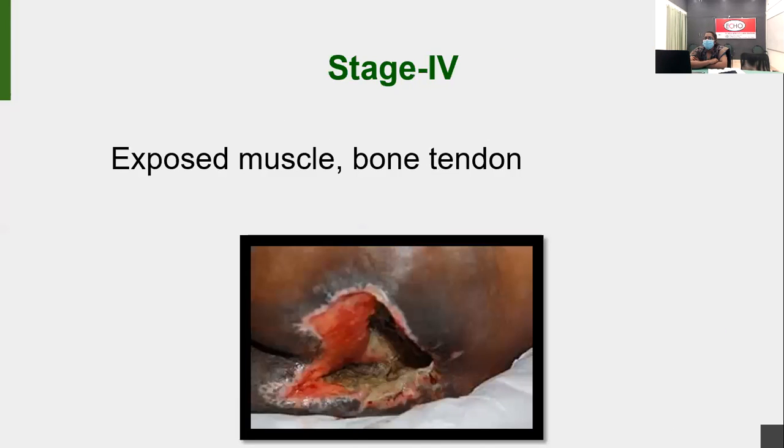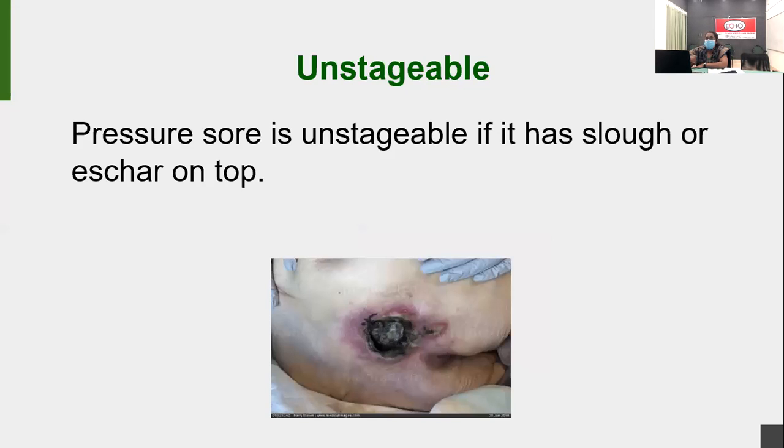Come to stage 4: exposed muscle, bone and tendon. All muscle, bone and tendon will be affected. Management I'll tell you later. And the fifth one is unstageable. In an unstageable wound, there is black necrotic tissue on the top. You can see that image. There is black necrotic tissue on top of the wound, so we can't assess the stage of the wound.